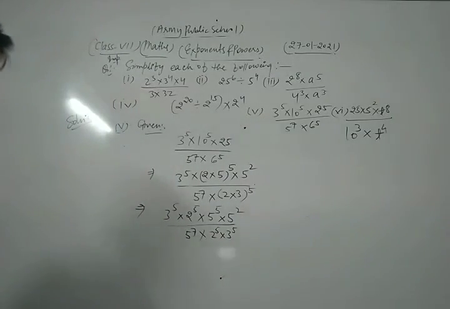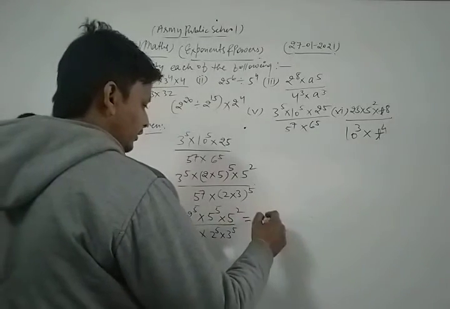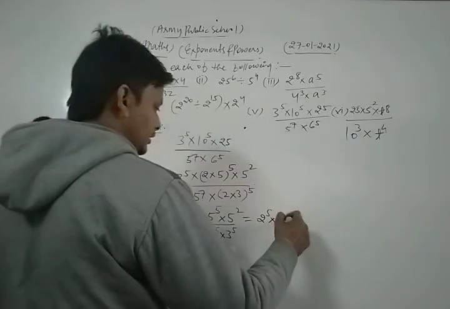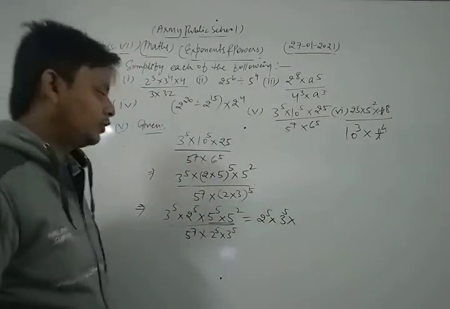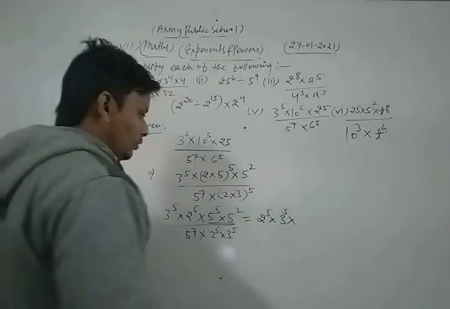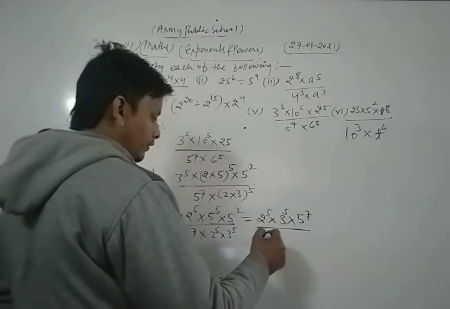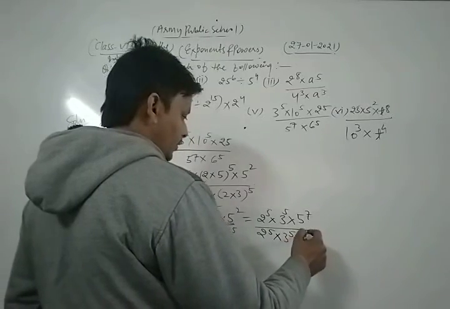Now let's see. Firstly we rewrite 2 power 5 as it is, into 3 power 5 as it is. Here we apply the laws of exponents, so we get 5 to the power 5 into 5 to the power 2 as 5 to the power 7. In the denominator this is 2 power 5 into 3 power 5 into 5 power 7.